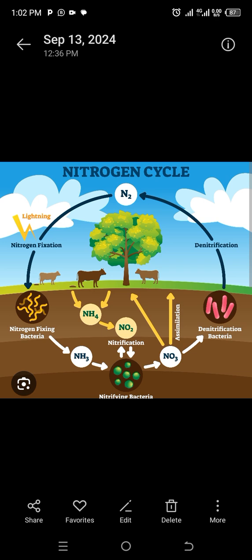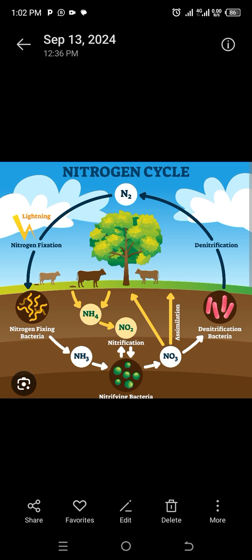Nitrogen fixation in soil is the process of converting nitrogen gas into ammonia through Rhizobium bacteria, which are found in legume plants. Process number 2 is nitrification. Nitrification is the process of converting ammonia into nitrates through nitrifying bacteria.